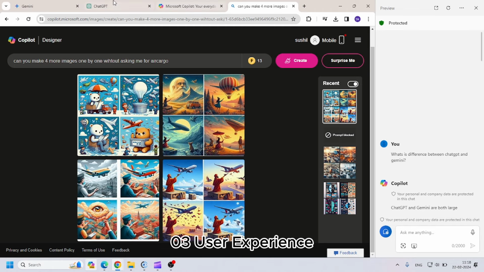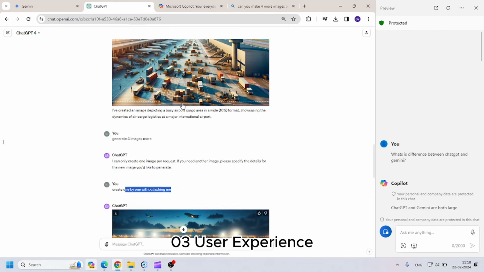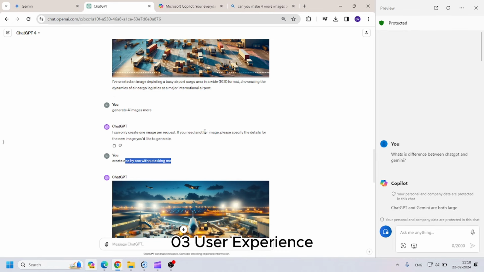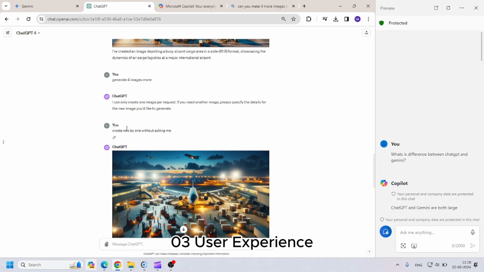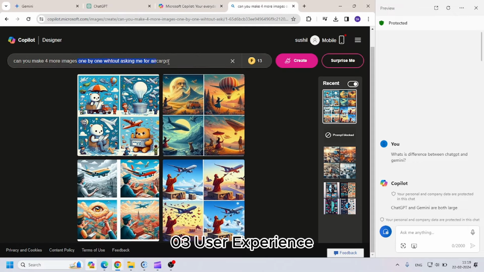So number one, ChatGPT is more concise, although they both are based on the same DALL-E 3 and GPT-4 model. But the results are different in the user experience, and the reason is ChatGPT is taking the user prompt in every chat window, and it will remember the conversation with the user throughout. For example, you don't need to mention specifically that you need air cargo, because previously we were already discussing air cargo. But in Copilot, you need to mention very clearly what images you want. If you don't, then you may not get accurate results, and every time you will lose 1 credit.